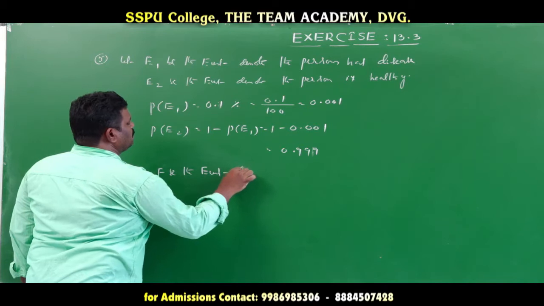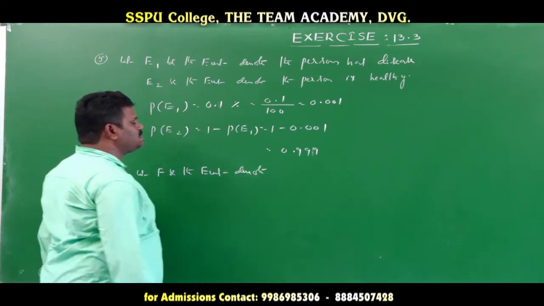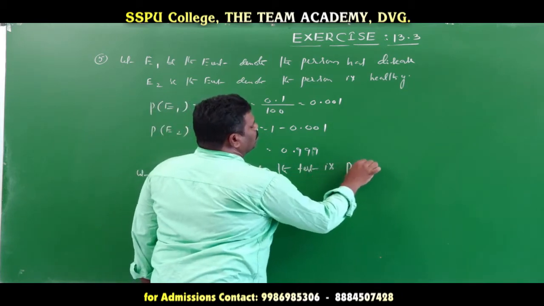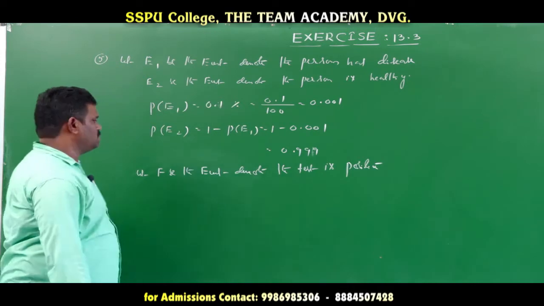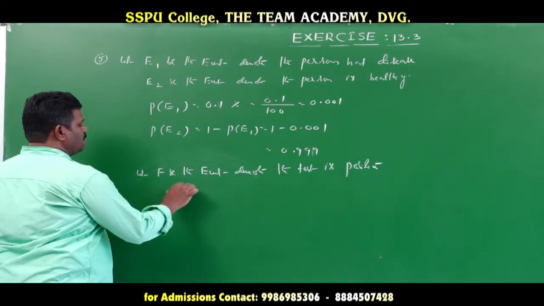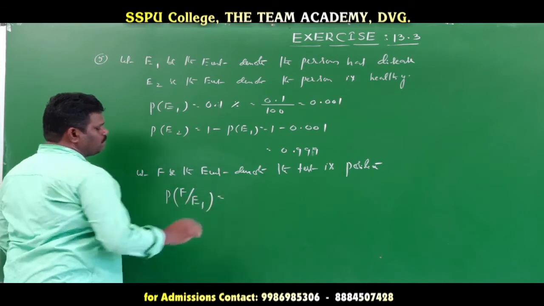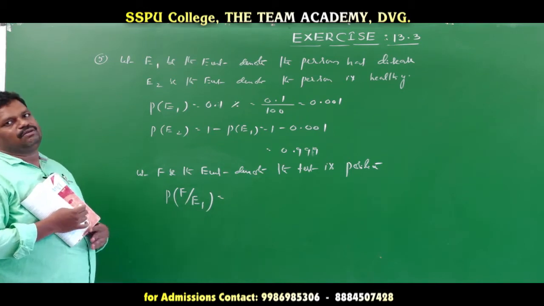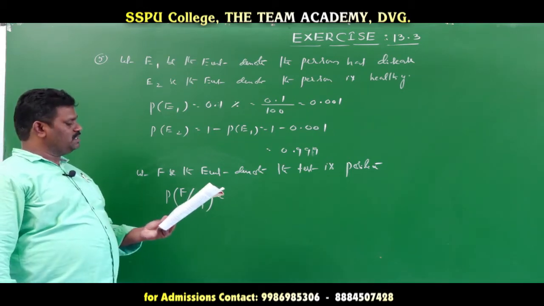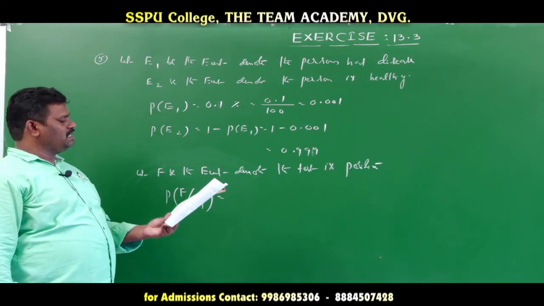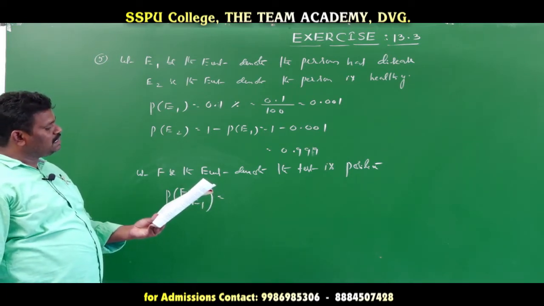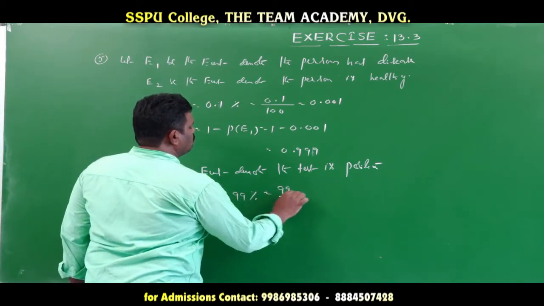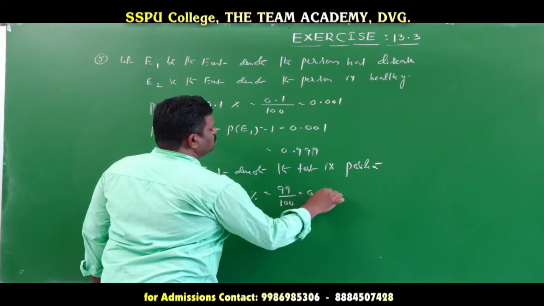Then here, let capital F be the event denoting the test is positive. Now another probability we find is F given E1. This means the probability of the test being positive on a diseased person. Here, Sima, the test is 99% effective in detecting a certain disease. So for a diseased person, how much is the positive given? 99% is given, that is equal to 99 by 100, 0.99.